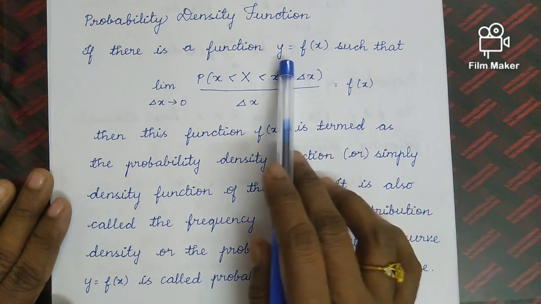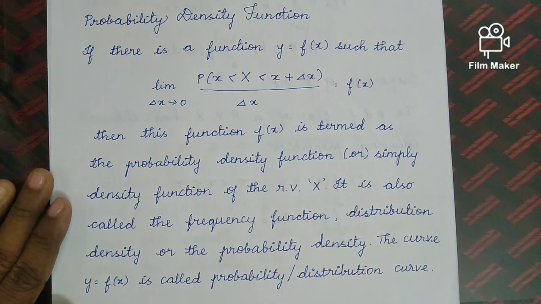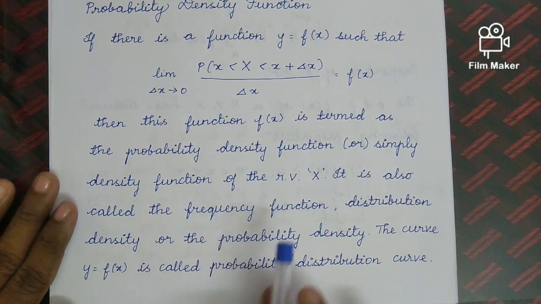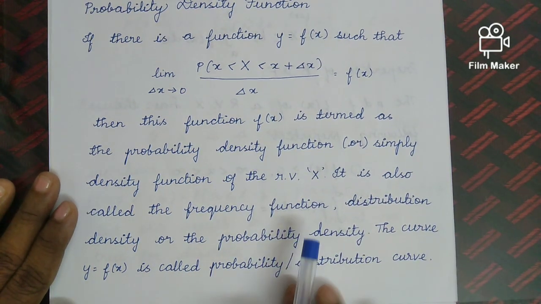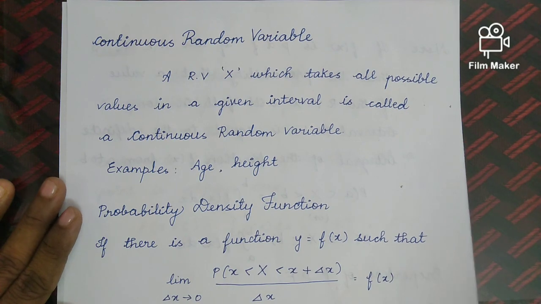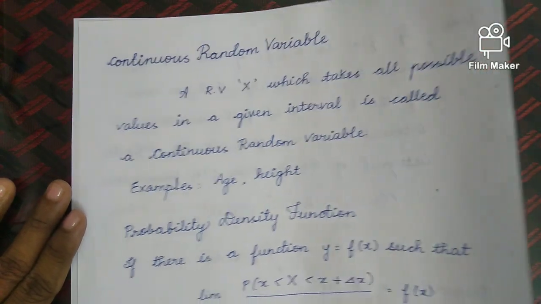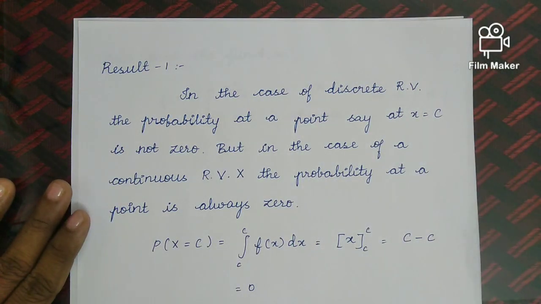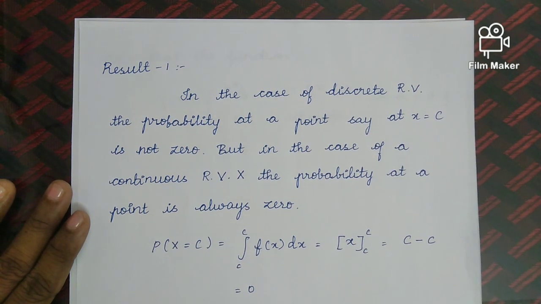Always we have to keep in our mind that y equal to f of x is a probability curve under this probability and random processes. So y equal to f of x is called probability distribution curve. Okay, so probability density function is for continuous random variable. For the discrete random variable the function is PMF, that is probability mass function.